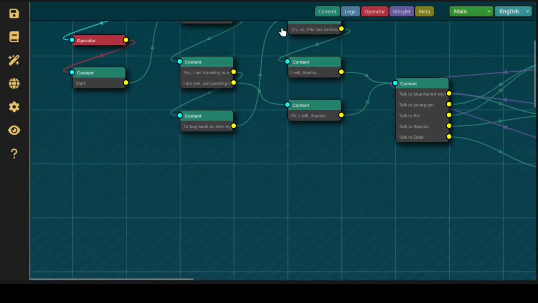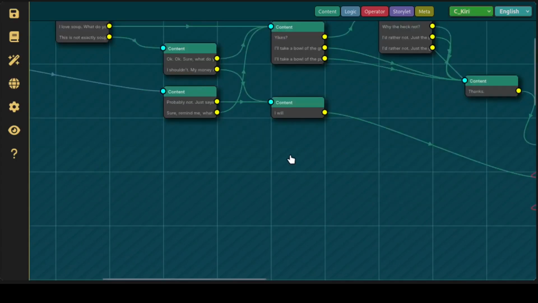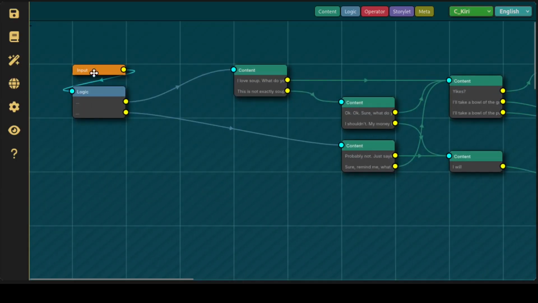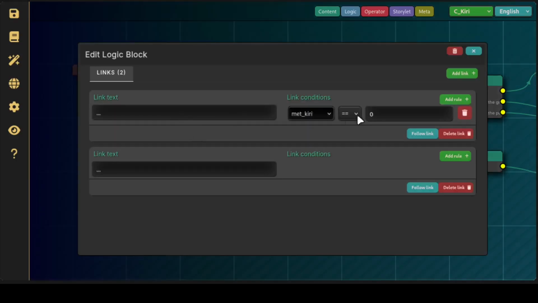Another way you can use variables is via the logic node, which I also have an example of in the Kiri scene. So if you enter the Kiri scene over here, first thing it links to a logic node, and the logic node has met Kiri or whatever the default is. So the last one will always be the else.